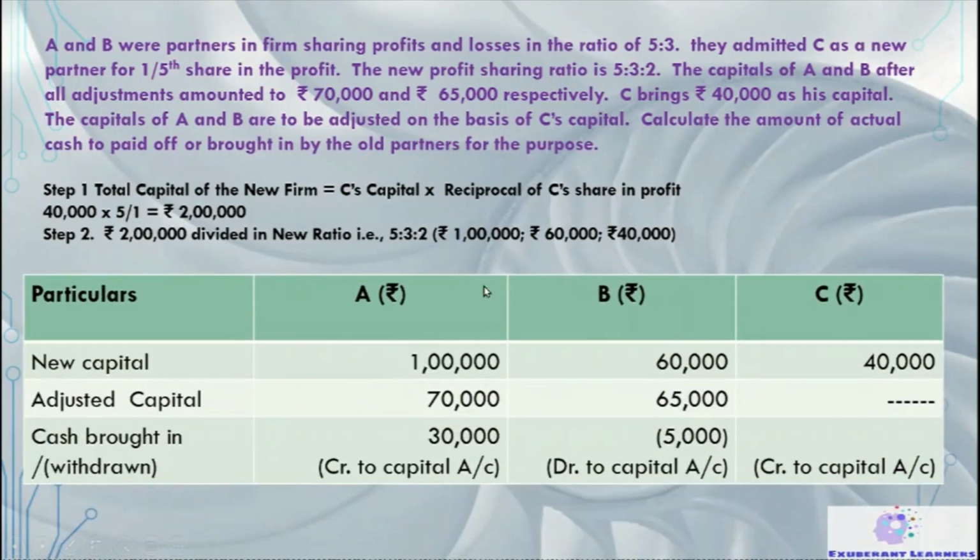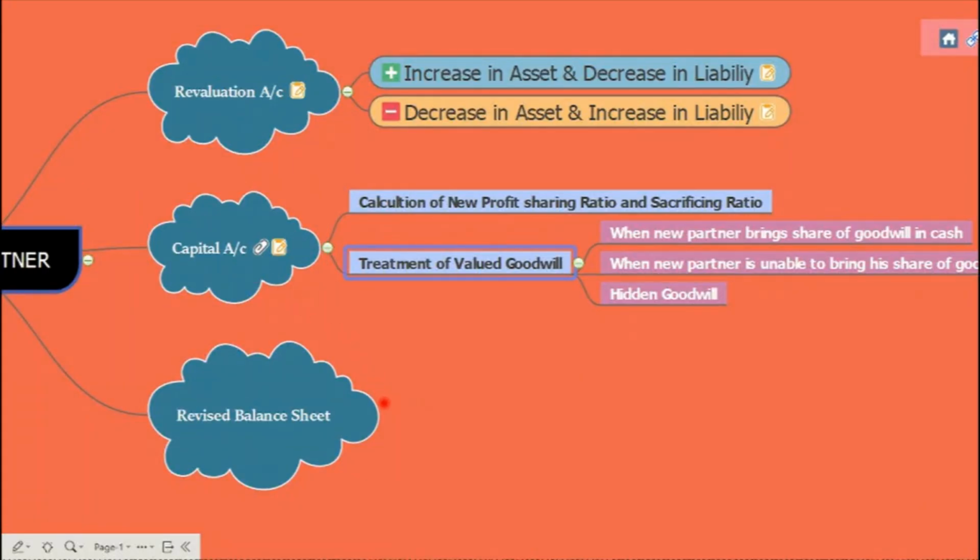Now in this case, one more thing we have to see is what amount of cash they are going to withdraw, or bring in, to adjust to this capital. So the old capital we know was 70,000 and 65,000. The new capital is now 1 lakh and 60,000. So the difference is the cash amount which they are going to either bring or withdraw. Clear? Now after understanding this capital account, the next thing is the revised balance sheet.